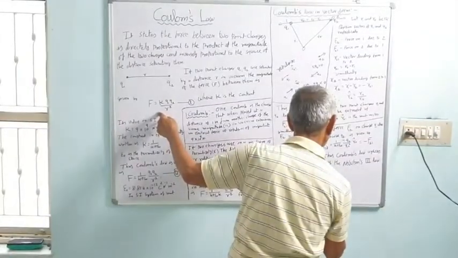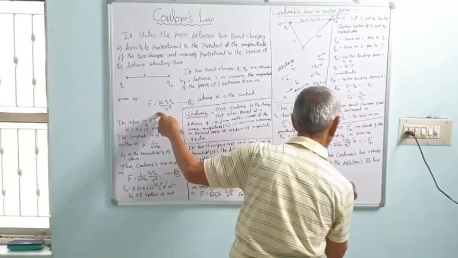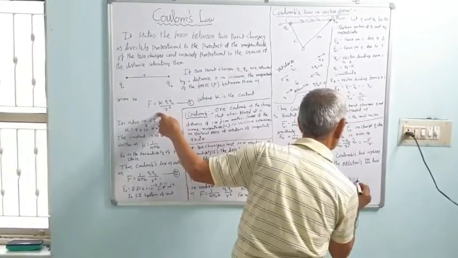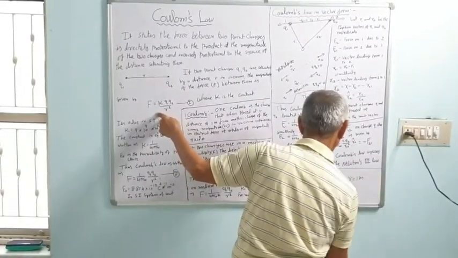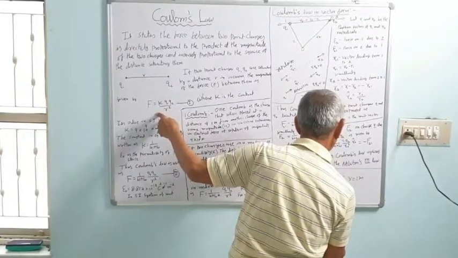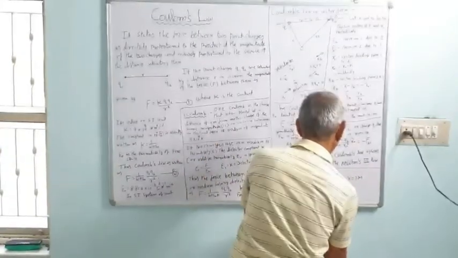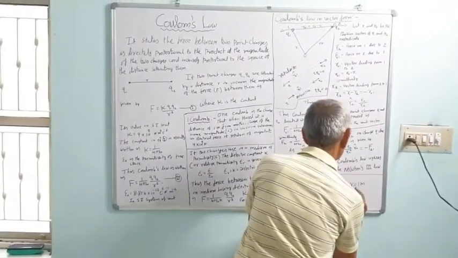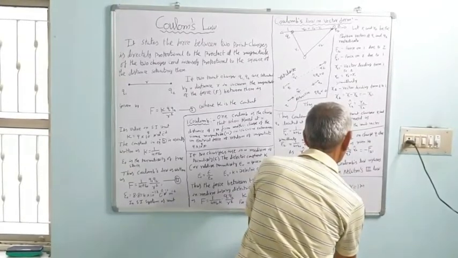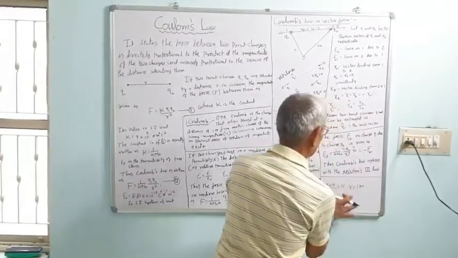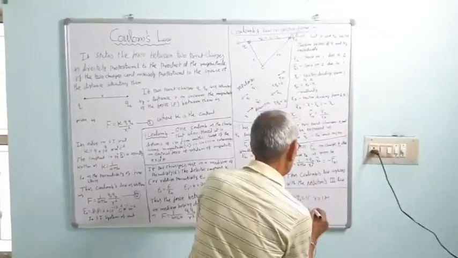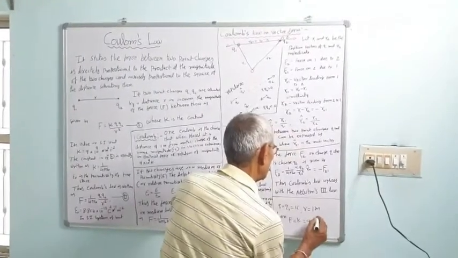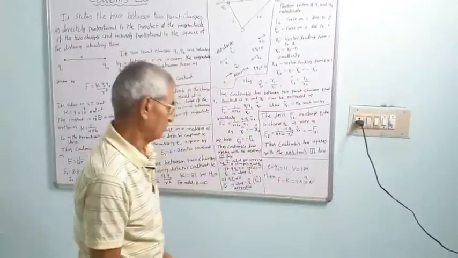That is, if Q1 is equal to Q2 is equal to 1 Coulomb, and r is equal to 1 meter, then F will be equal to K into 1 upon 1, that is K, and that is equal to 9 into 10 raised to 9 Newton.